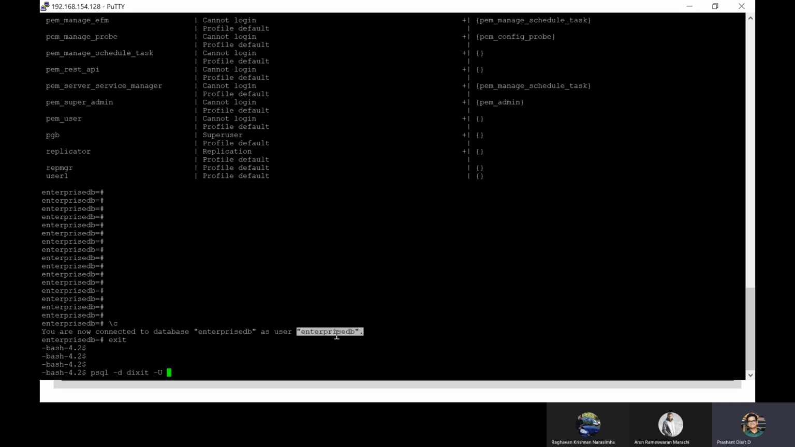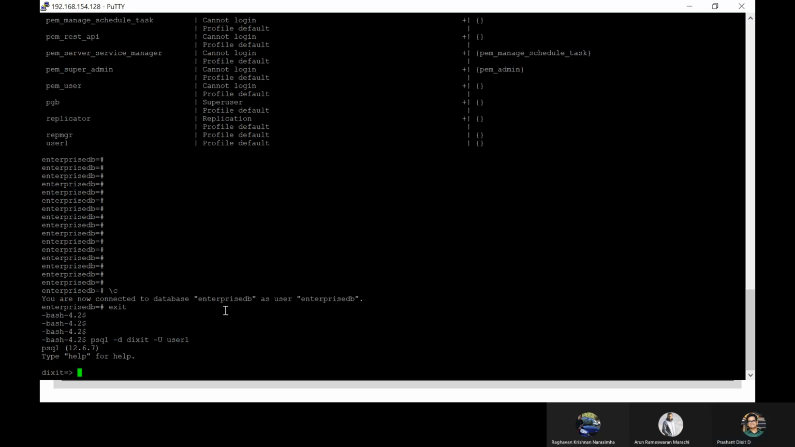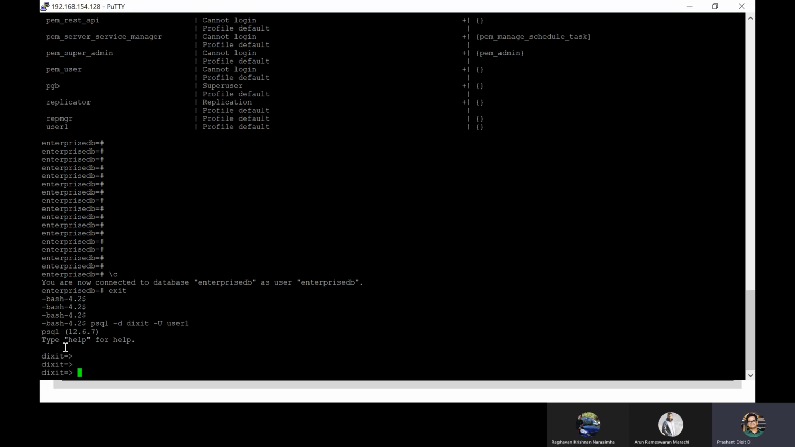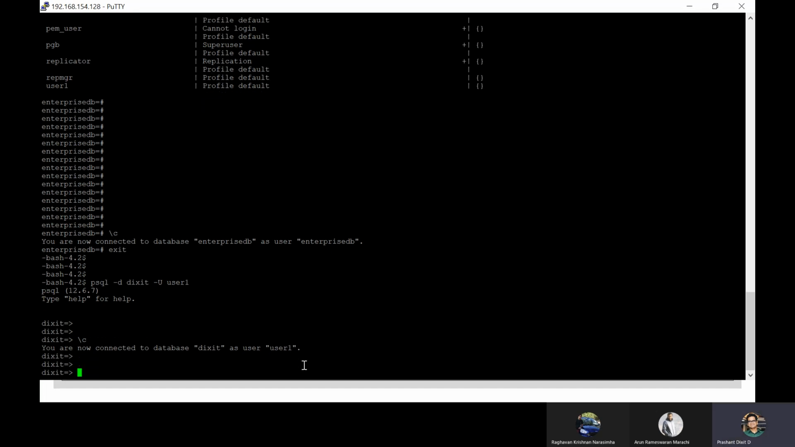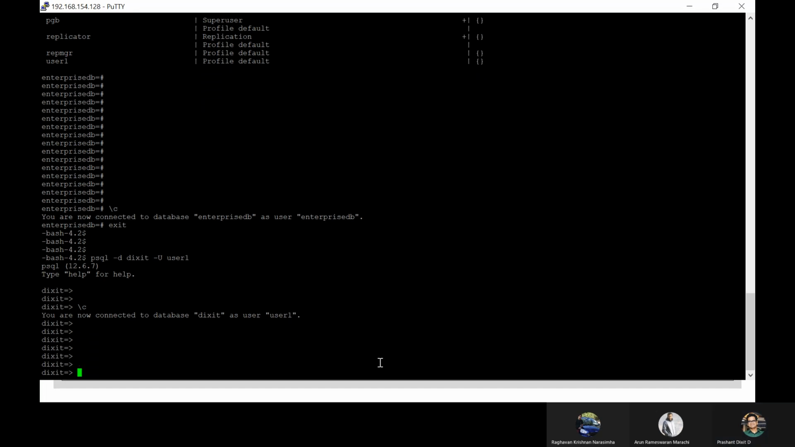So earlier we connected with the default user enterprisedb. For example, we want to connect with user1, right? Finally, you are connected with Dikshit as a database, and with -U as the user. How can you check that? \c. Now you're connected with the Dikshit database and the username is user1.